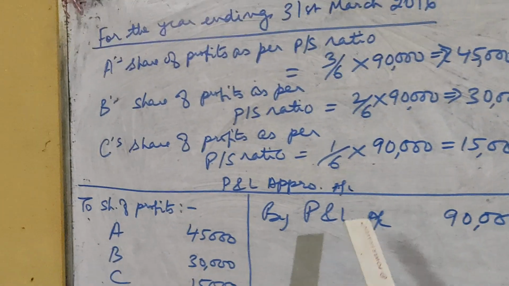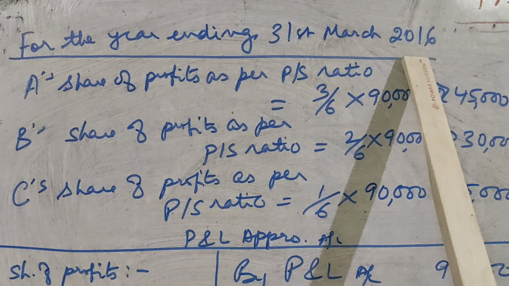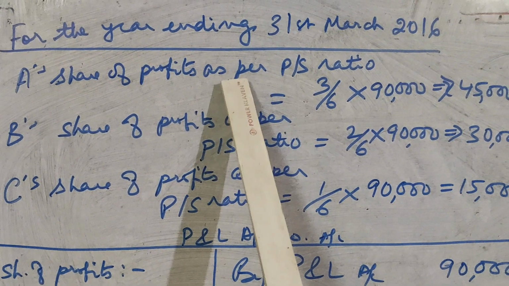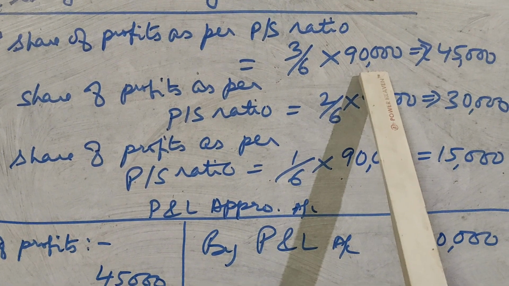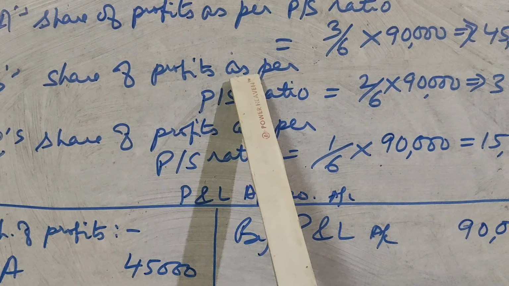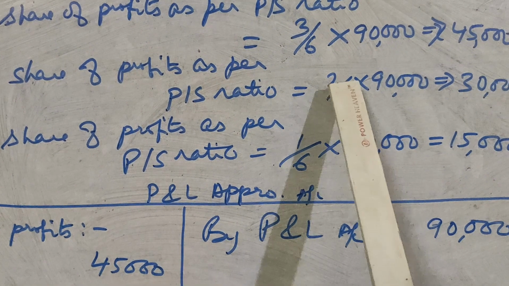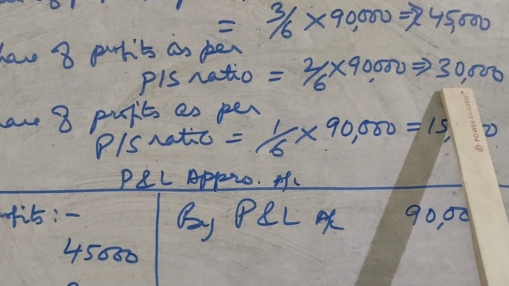Okay. Now we come to the next year. If you look at the next year, for the year ending 31st March 2016, A's share of profit as per PS ratio is 3/6 of 90,000, 45,000. B's share of profits as per profit sharing ratio is 2/6 of 90,000, that is 30,000.